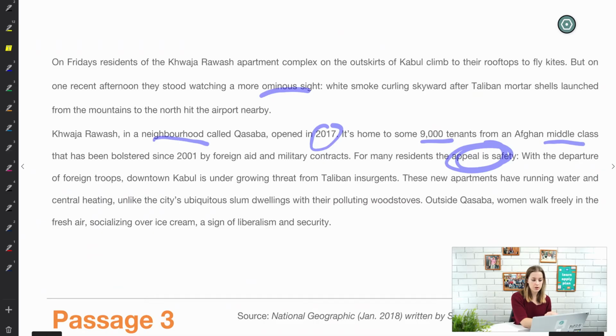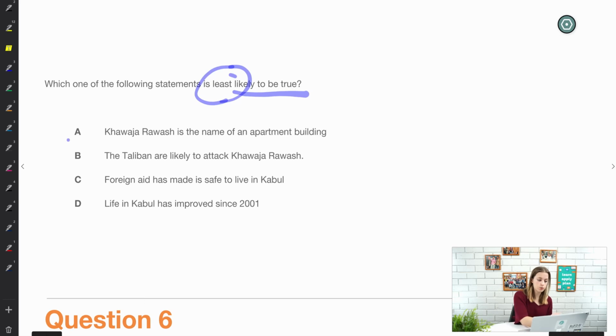Okay, so we're thinking about some of the statements that were made in the text, and which one is least likely to be true. Well, this is the name of an apartment building. If we have a look back, it says residents of this apartment complex. So that seems pretty likely to be true, which means we can rule it out. The Taliban are likely to attack. We'll come back to this one. It kind of gives away the answer.